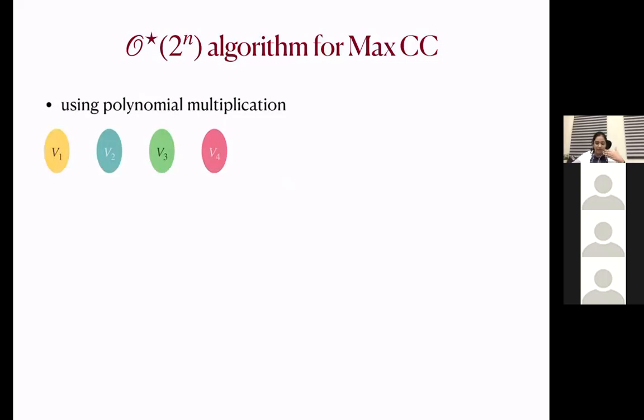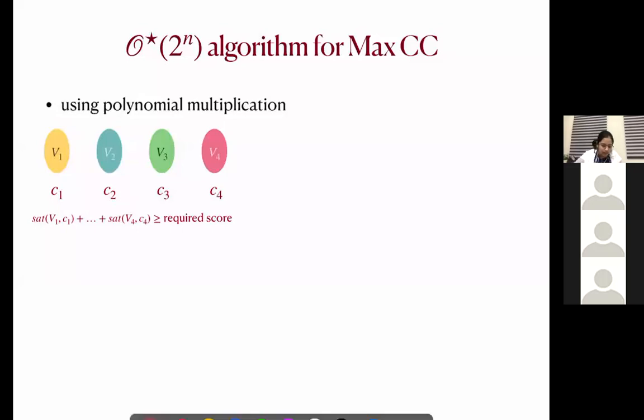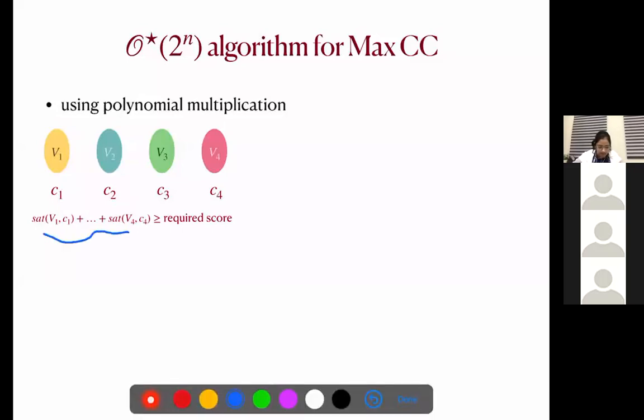Now, if we can come up with a candidate set and assign those candidates to these voter sets such that satisfaction of V1 from C1 plus satisfaction of V2 from C2 plus satisfaction of V3 from C3 plus satisfaction of V4 from C4 is more than the required score, then this partition is going to give us a committee, right?